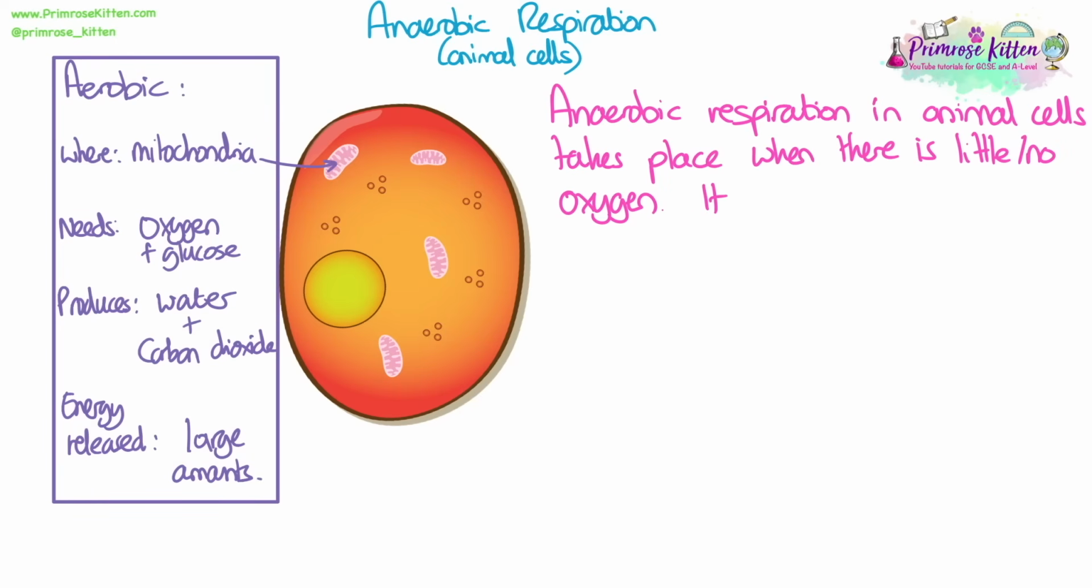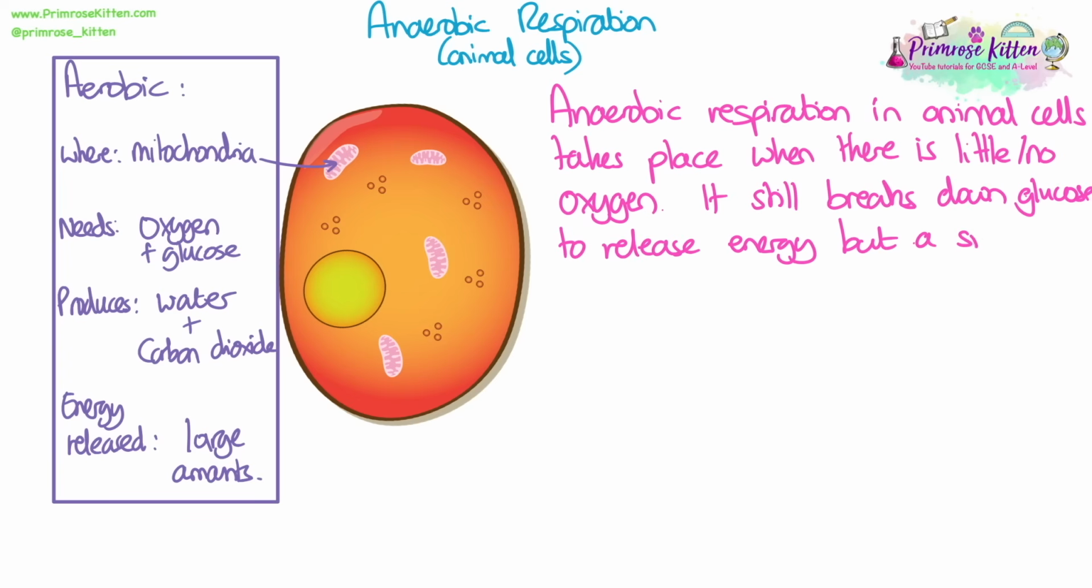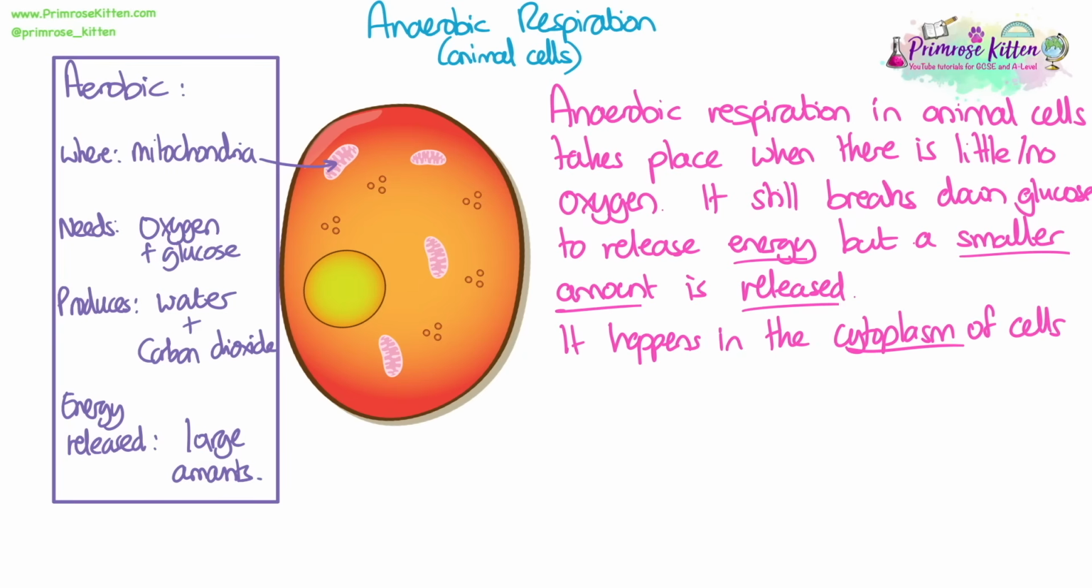Anaerobic respiration in animal cells takes place when there's little or no oxygen. It still breaks down glucose to release energy, but a smaller amount of energy is released. It happens in the cytoplasm of cells. So I've put in a box all of the facts we need to know about aerobic so we can start to compare it to anaerobic.